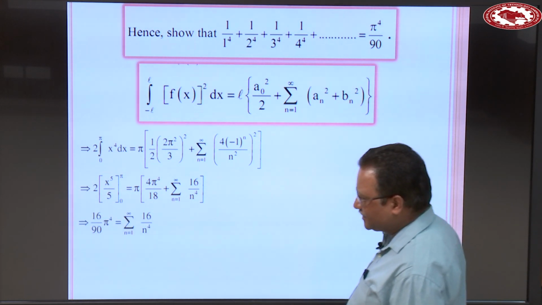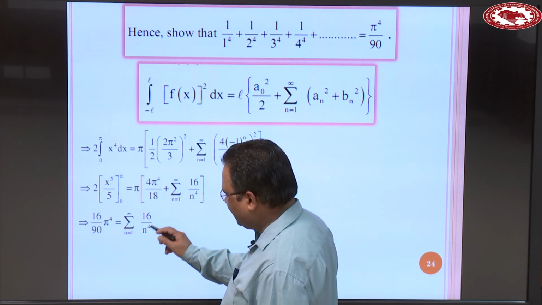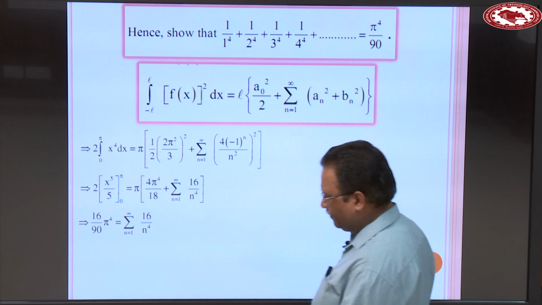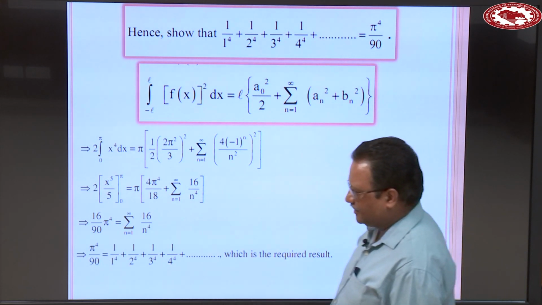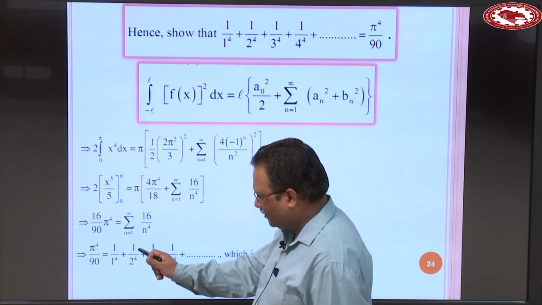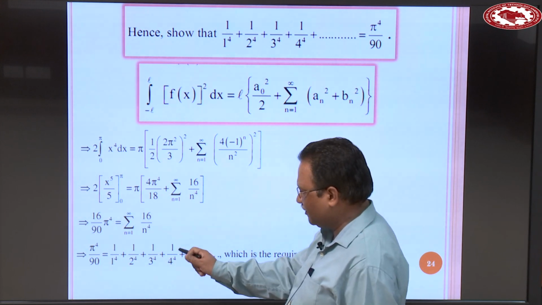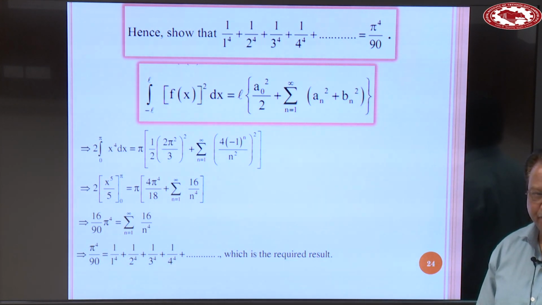So we obtain 16 over 90 pi^4 is equal to the summation from n equals 1 to infinity of 16 over n power 4. And this can be written this way: pi^4 divided by 90 is equal to 1 over 1^4 plus 1 over 2^4 plus 1 over 3^4 plus 1 over 4^4 plus and so on, which is the required expression.